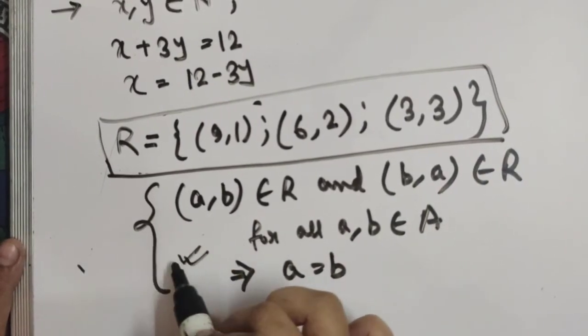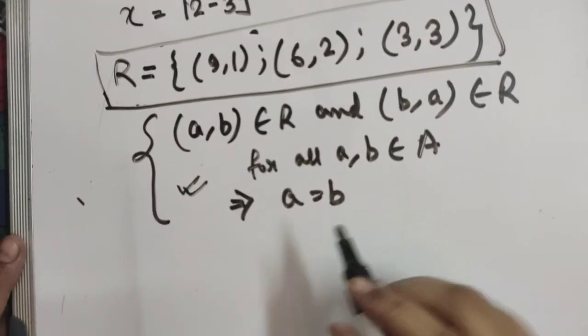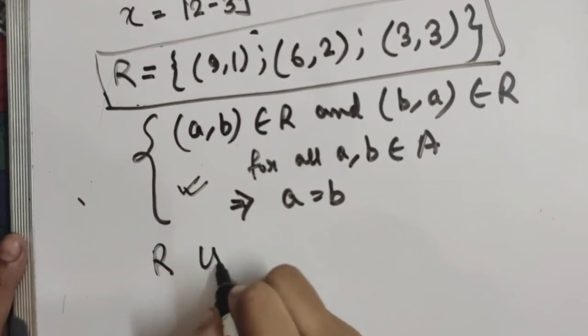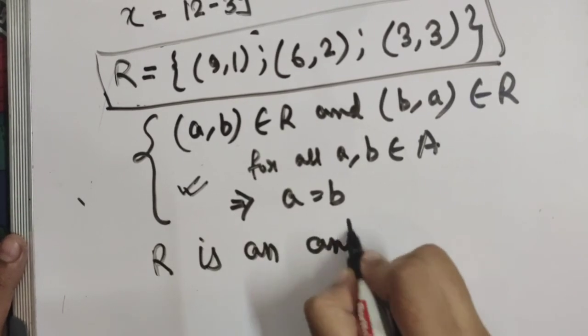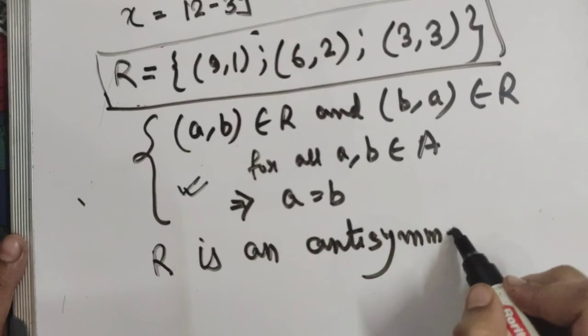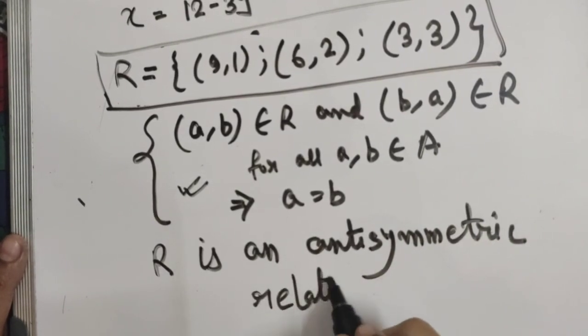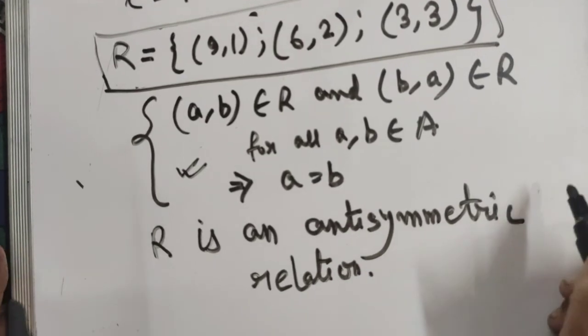This condition is satisfied, right? So what can we say? Therefore we can say that R is an antisymmetric relation. Look at the pairs and you will understand. R is an antisymmetric relation. Okay, R is an antisymmetric relation.